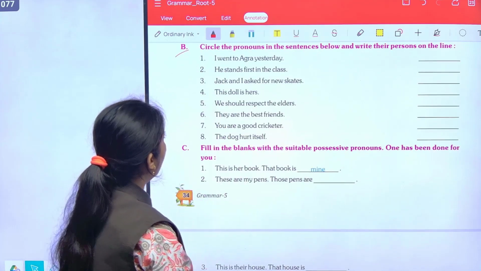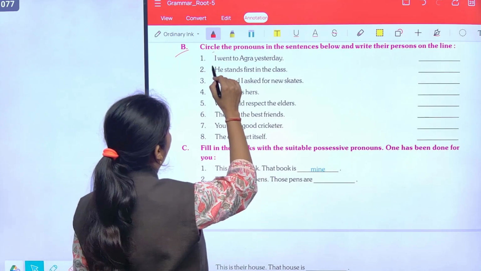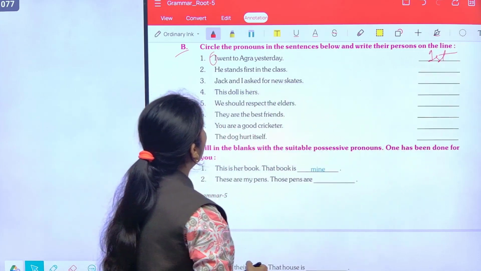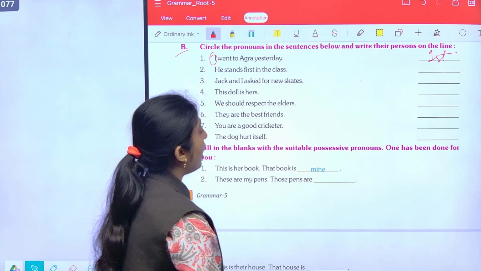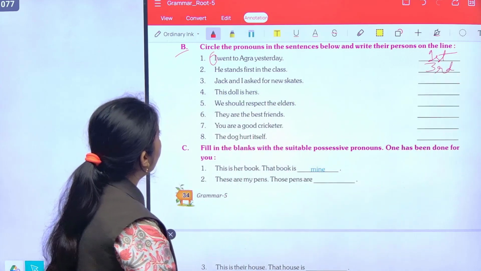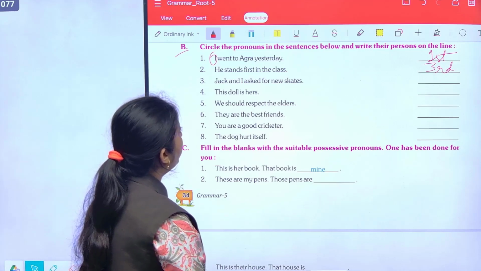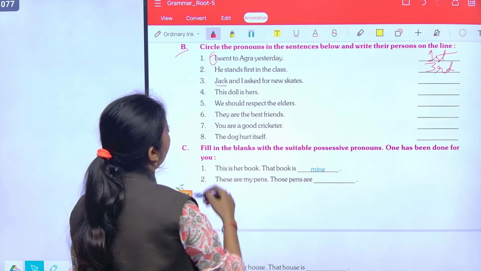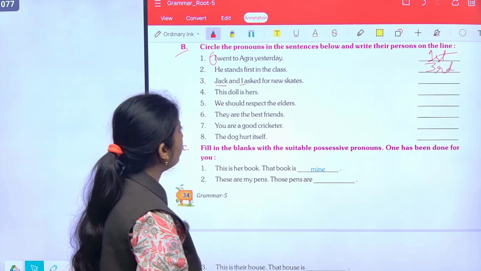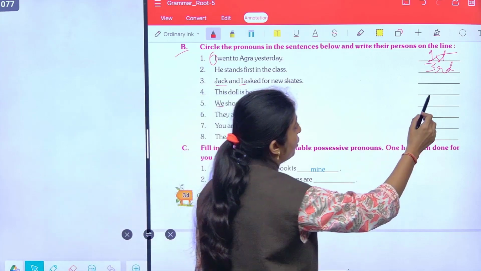Question number B. Circle the pronouns in the sentences below and write their persons on the line. I went to Agra. First person pronoun. Next, he stands first in the class. So, third person pronoun. He, she, it, they, them, these, those. Next, Jack and I asked for new skates. So, Jack is a third person pronoun and I is a first person pronoun. Next, we should respect the elders. So, we is a first person pronoun.